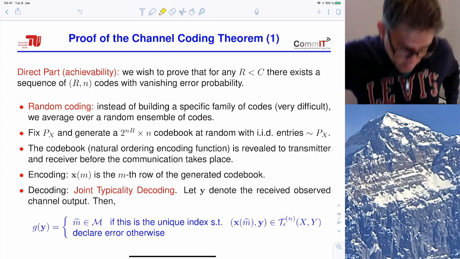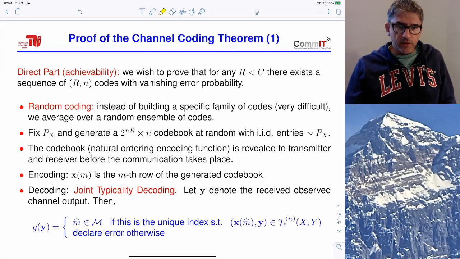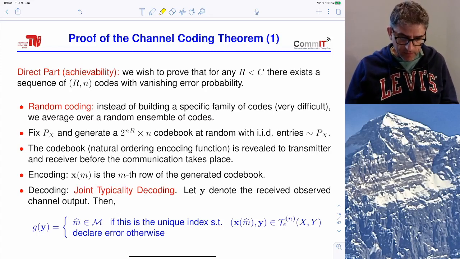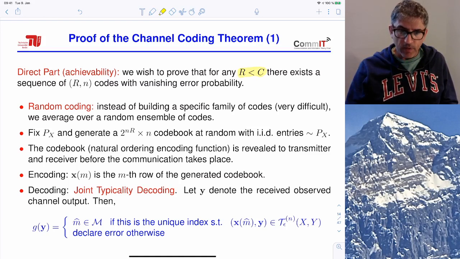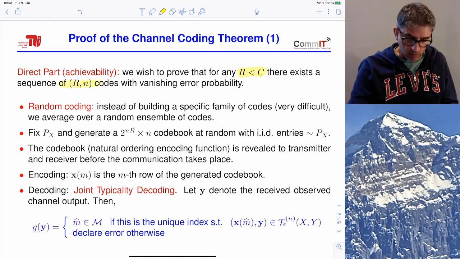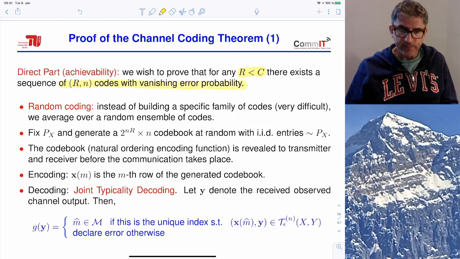Okay, we can continue with the proof of the channel coding theorem. So I said achievability, or direct part. We want to prove that for any rate R strictly less than C, where C is the maximum of the mutual information, there exists a sequence of (2^{nR}, n) codes with vanishing probability of error.